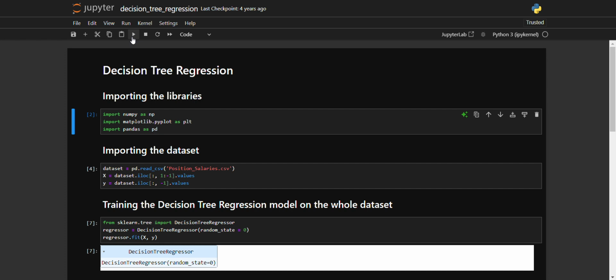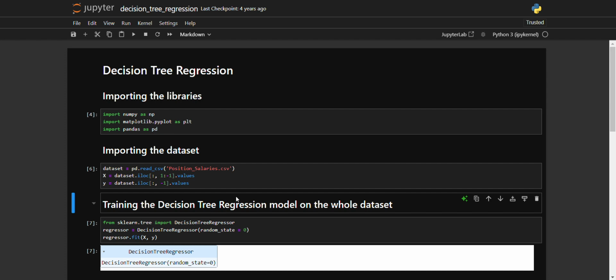So we are going to import the libraries and we are going to import the data set. In decision tree regression, it's optional if you want to standardize your values or not. Like we did in support vector regression, we standardized all our values in the independent variables and also in the dependent variables. But here, it's completely optional. You can do it. Although this is a small data set, it won't matter that much.